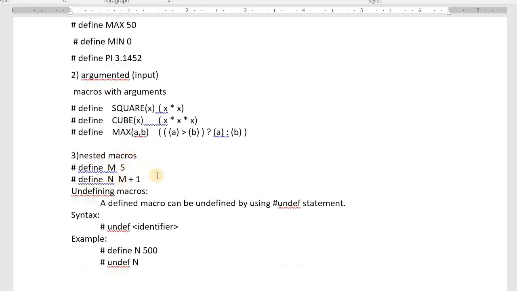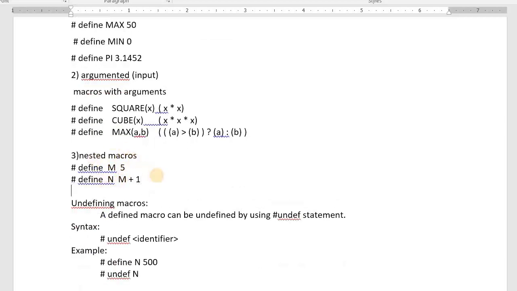How to undefine? You assign the value. How to deassign? How to deallocate the value? We use the undef preprocessor. Undefine means: define n 500. How to undefine? Undef n. Now the value is removed from that one.